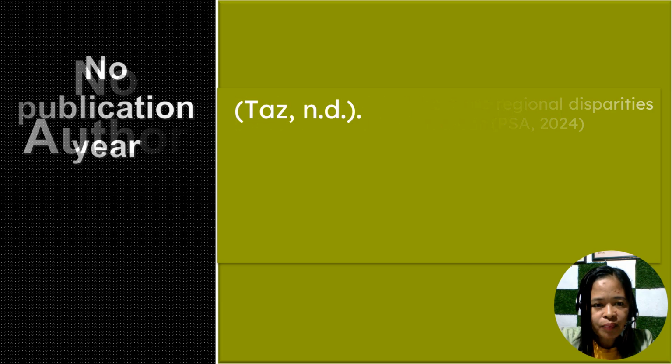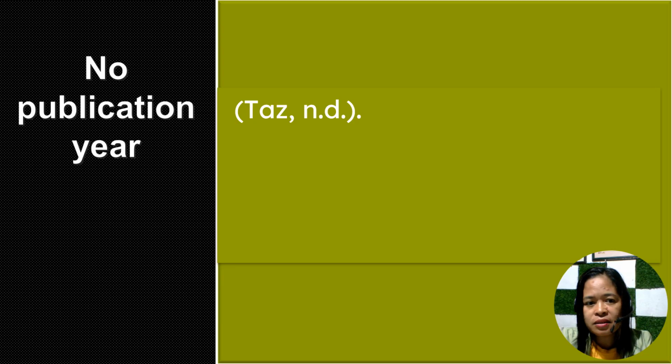How about when there is no publication year? There are articles and journals where you cannot find any date of publication. When you find that, this is how you write it. For example, Taz, the name of the author, and if you cannot find a date, just write n.d., which means no date, and then a period.